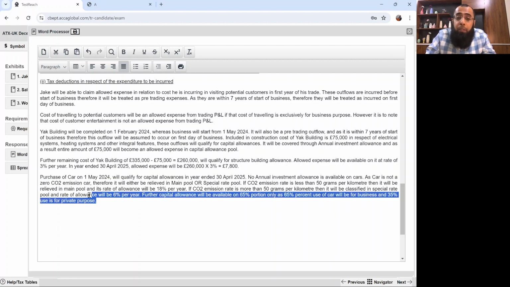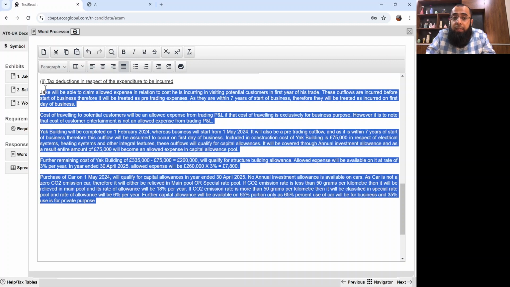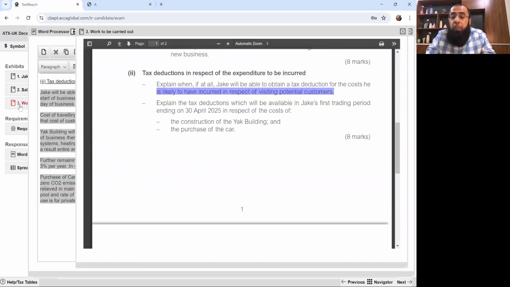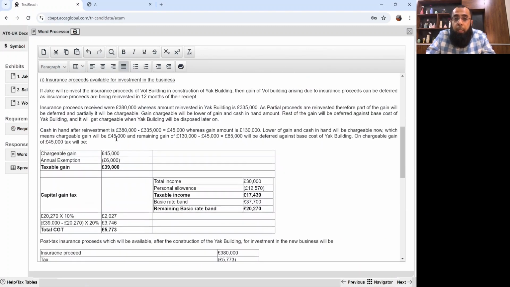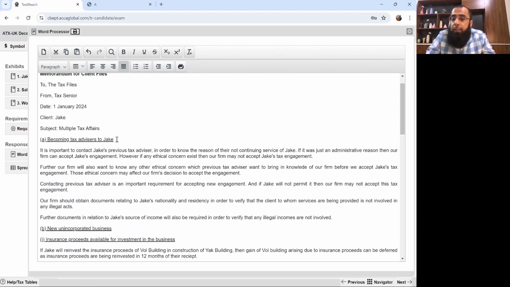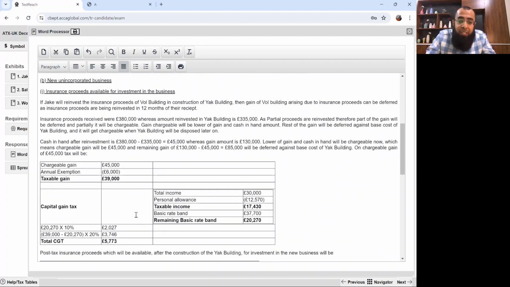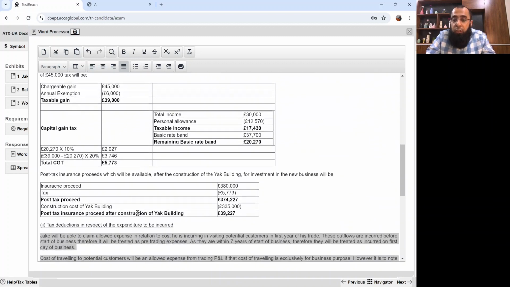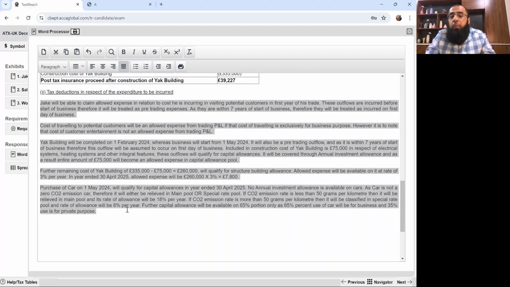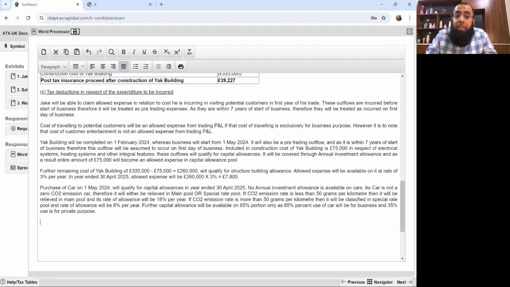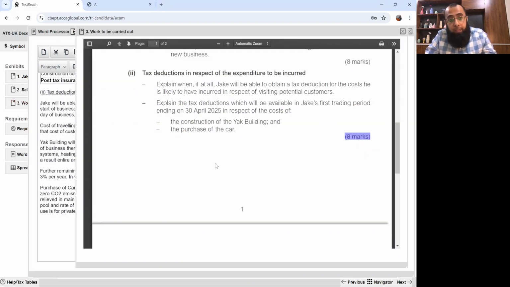I particularly believe that at advanced taxation level, this much answer for 8 marks is an easy thing. How many marks are we done with till now? 5 marks relating to ethics, then 8 marks for this basic CGT calculation for destruction of asset, and then 8 marks relating to allowed expenses for the cost incurred and the capital allowance rules. So I believe that it's not a difficult one. Till now, the answer has been very easy.